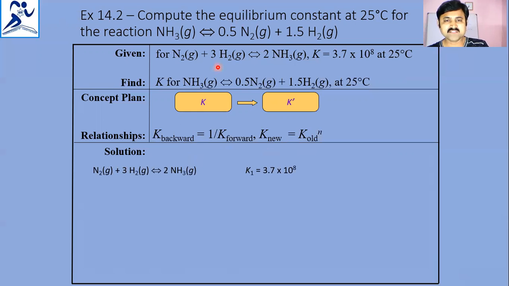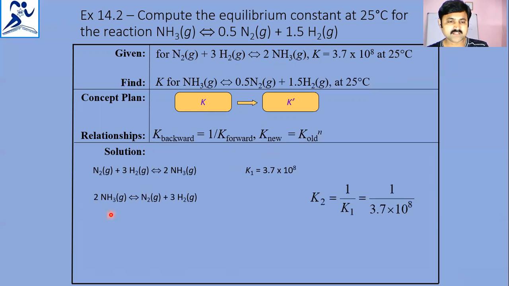For the given first equation, the K1 value is 3.7 into 10 to the power of 8. For the other equation, that is 2 NH3 gives rise to N2 plus 3 H2, that means the reverse equation, the equilibrium constant will become the reciprocal of K1, that is K2 is equal to 1 by 3.7 into 10 to the power of 8.